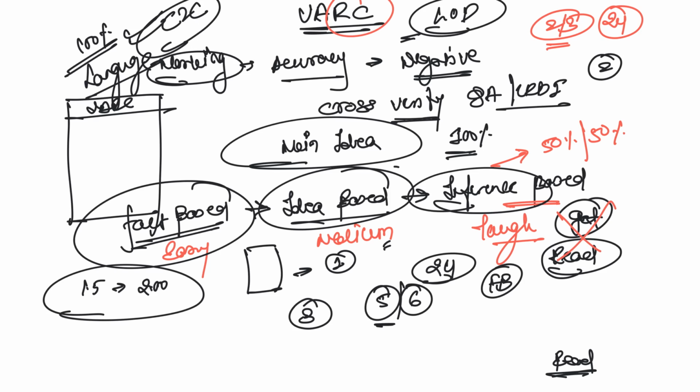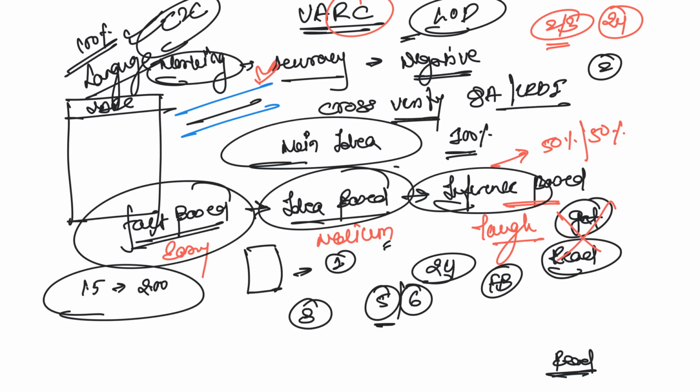The moment you have inference-based RC, saying what could have been done, what would have been done, what could have been the opening of the RC, or what the author is trying to hide, these are inference-based questions, because you will literally have to read between the lines, and it's not going to be that easy. When you have to read between the lines, your accuracy is definitely going to go on toss. So when you see more inference-based questions, you will have to understand that your paper is really tough.